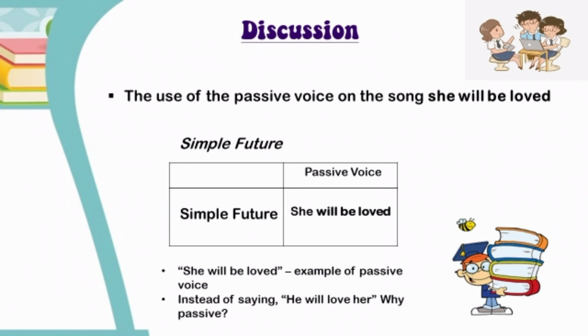She will be loved termasuk ke dalam passive voice. Instead of saying, he will love her, the verb uses verb 3, which is loved, that begins with the simple future tense, namely will be.